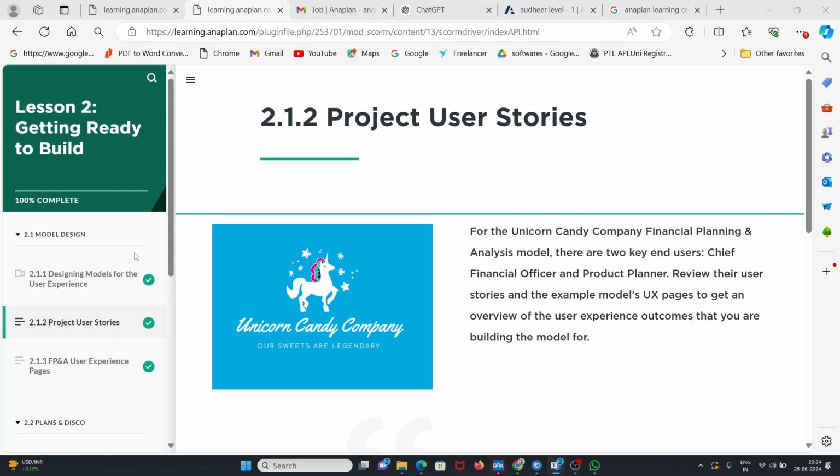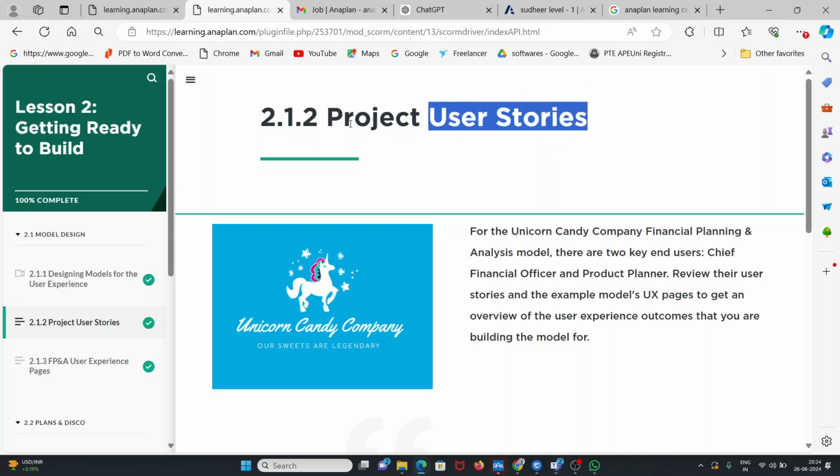So basically these are the user stories. A project user story is nothing but the end user, the client, giving us their requirement: this is my requirement, you have to fulfill it. He will give us the requirement as per his need. So accordingly, first we will understand the requirement, and we will prepare the documentation if required. We will prepare the reports, we will take the input data, and we will create the lists, we will create the modules.